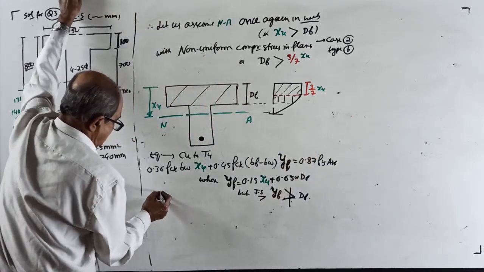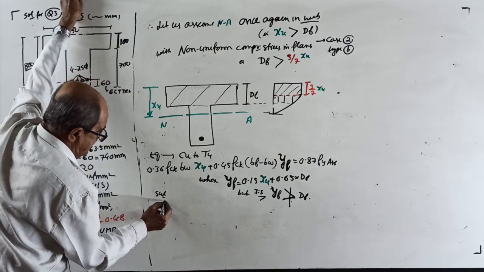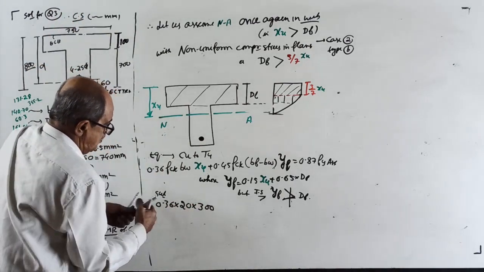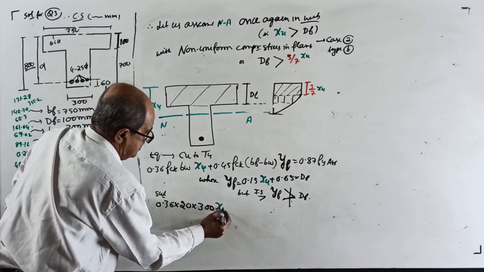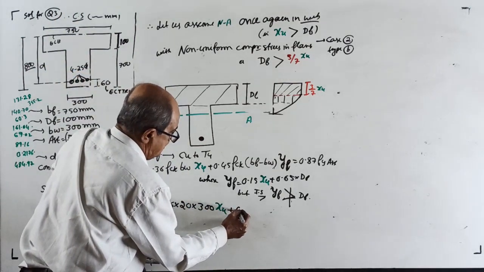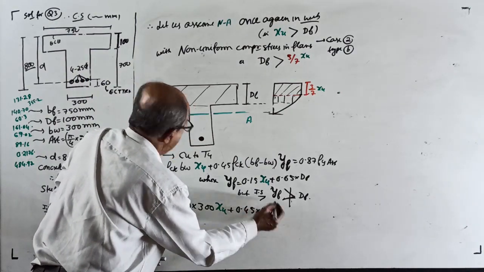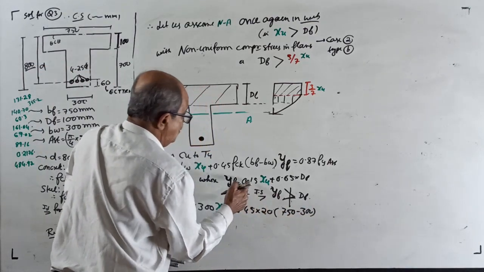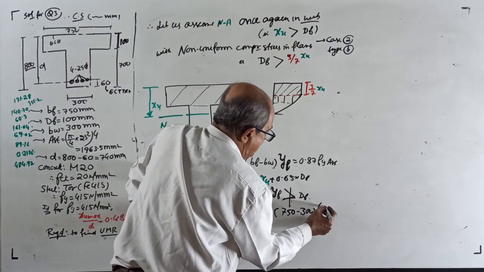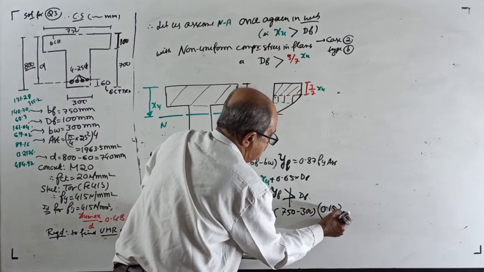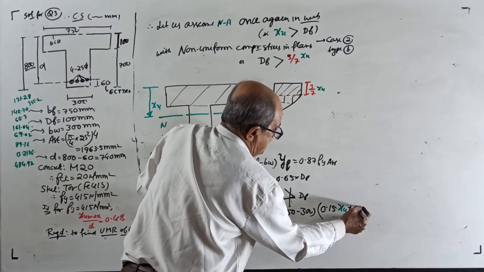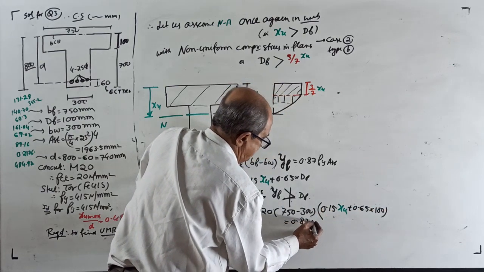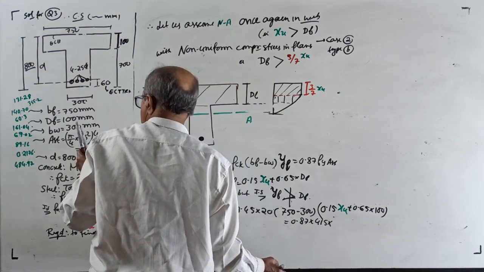Substituting, see correctly. 0.36 into FCK 20, BW is 300 into XU plus 0.45 into FCK 20, BF minus BW is 750 minus 300 into YF, in bracket YF, 0.15 into XU plus 0.65 into DF, which is 100, equal to 0.87 into Fy into 1963.5.